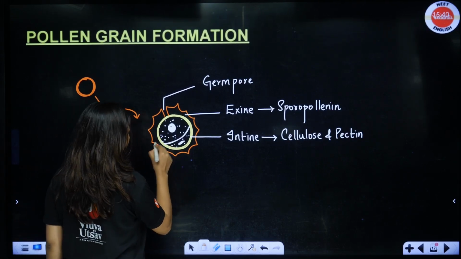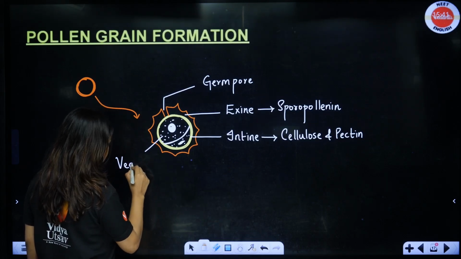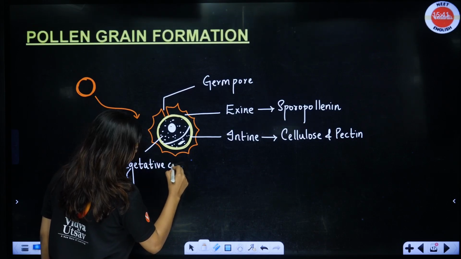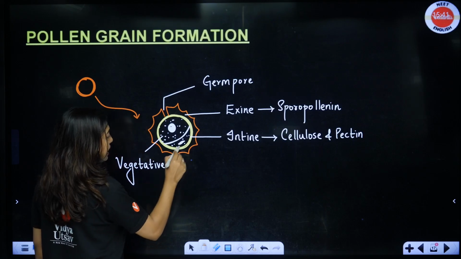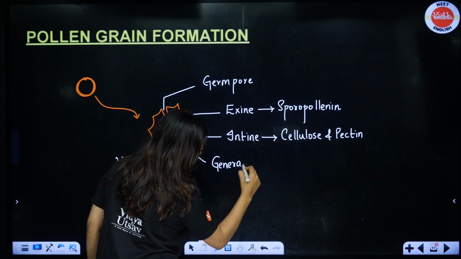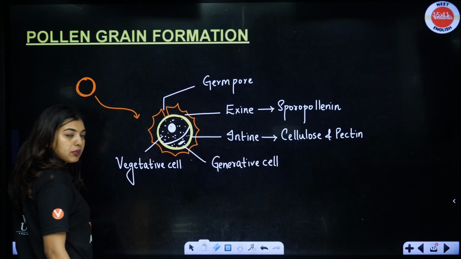Now students, look here, there are two cells. First one is going to be called your vegetative cell. The bigger cell is the vegetative cell. Okay? The big cell is going to be called the vegetative cell. The small cell is going to be called the generative cell. Now students, this generative cell will have your male gamete. Generative cell will have your male gamete.